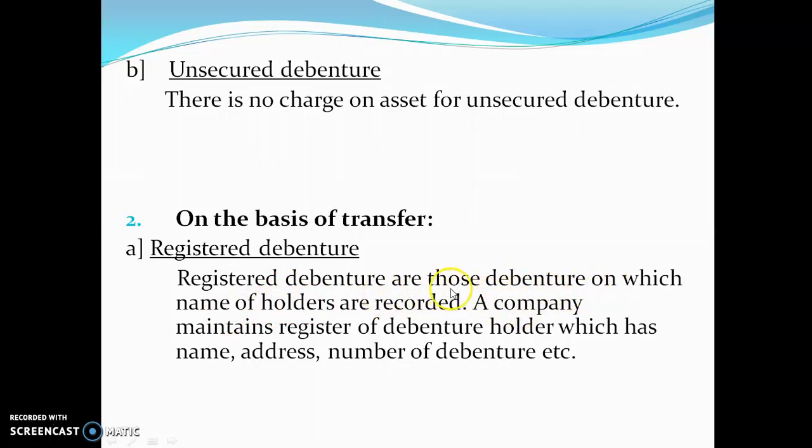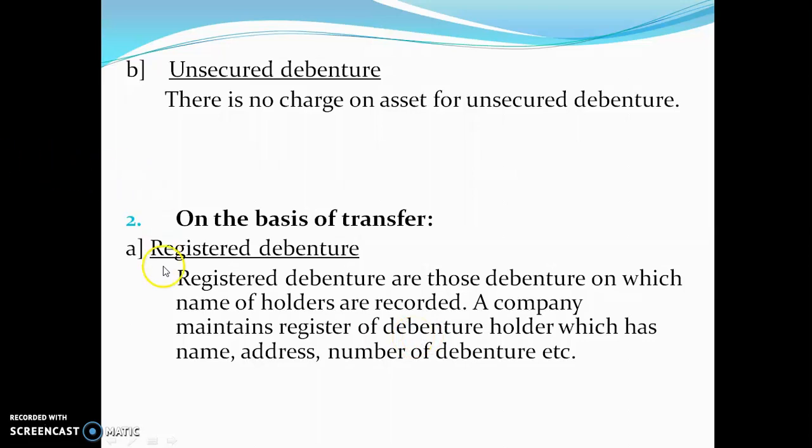If A is taking a debenture, A gets a debenture certificate, and on that A's name is written. And the company has a register of debenture. In that also, the company mentions his name, Mr. A, his address, his number of debentures. That means all the details of a debenture holder are written in the register of debenture.